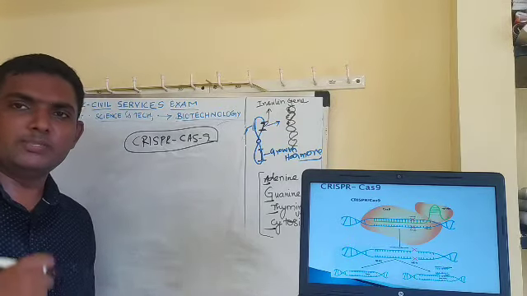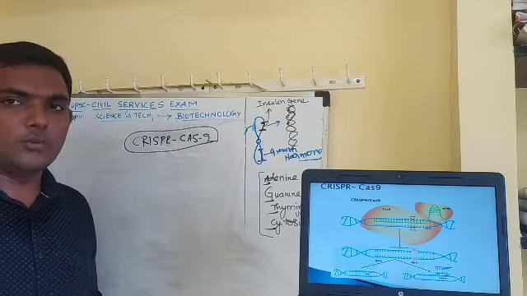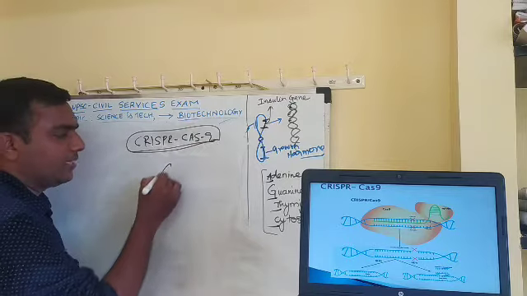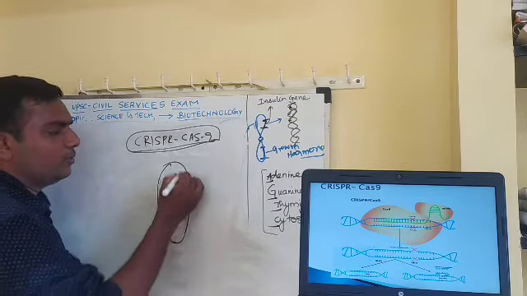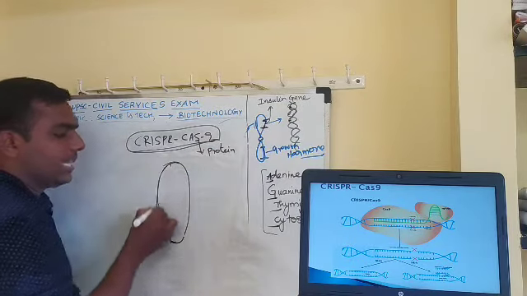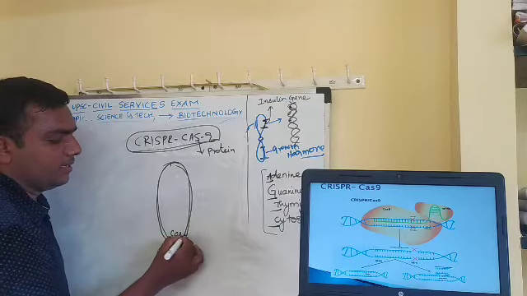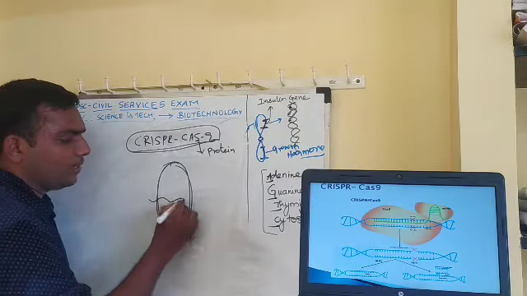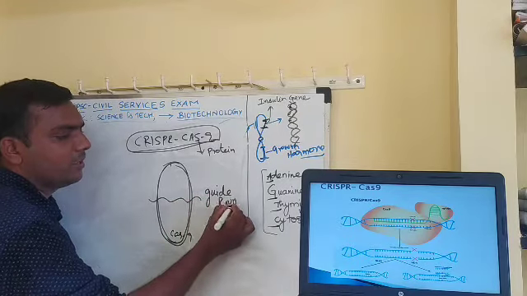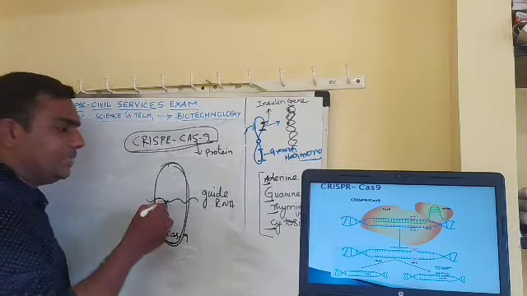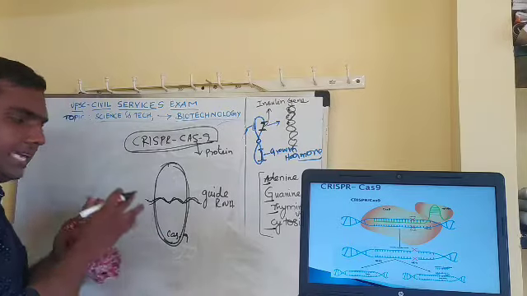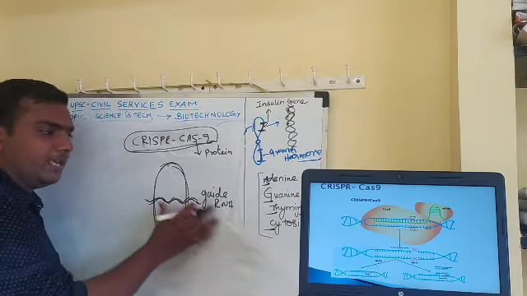Now, the purpose of genetic engineering is to add a new gene or to knock out a particular gene, right? So in CRISPR-Cas9, Cas9 is a protein. In the Cas9 protein, I am keeping one RNA, not mRNA, called guide RNA. In the Cas9 protein, I am keeping a guide RNA.